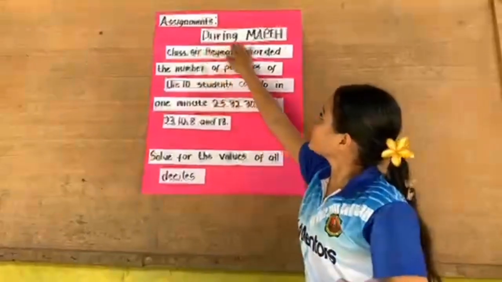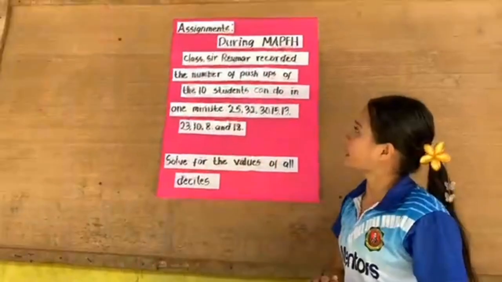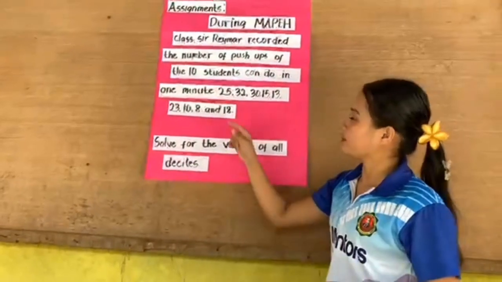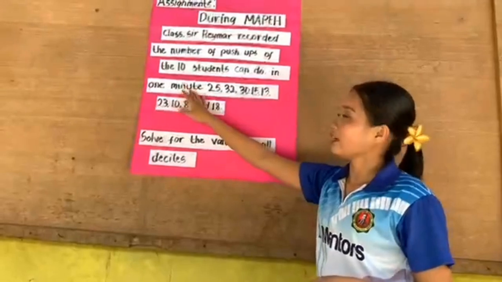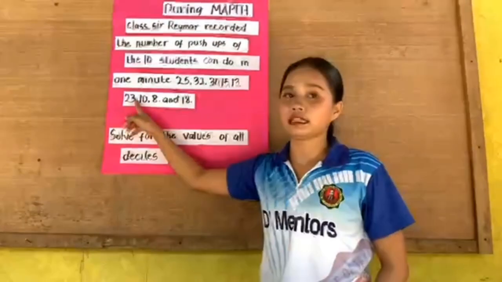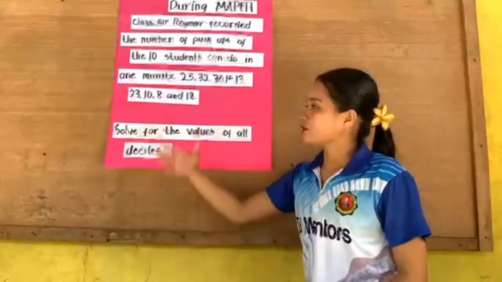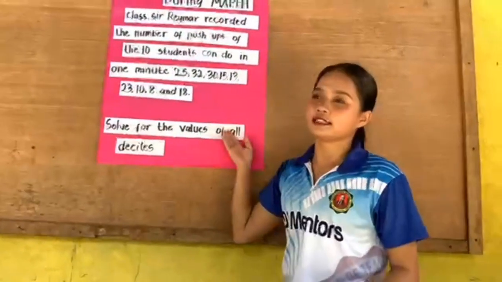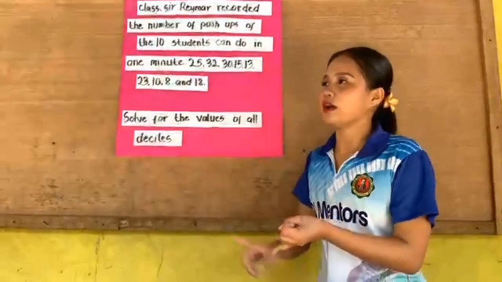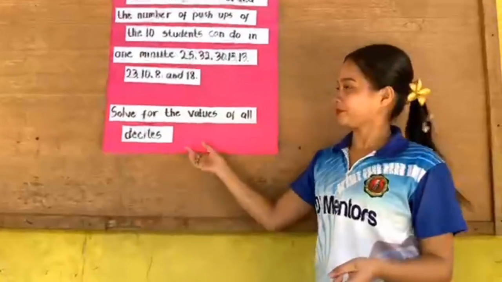So assignment: during MAPEH class, Sir Raymar recorded the number of push-ups that 10 students can do in 1 minute. The data here is 25, 32, 30, 15, 13, 23, 10, 8, and 18. So solve for the values of all deciles, meaning you'll need to find D sub 1, D sub 2, D sub 3, and so on and so forth.